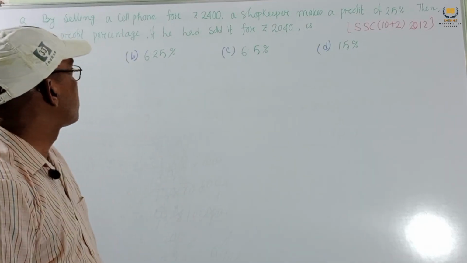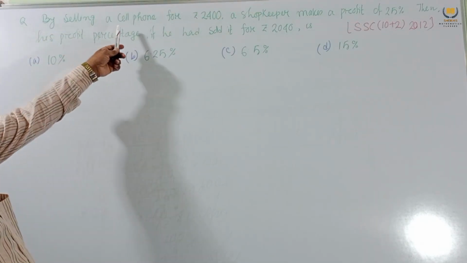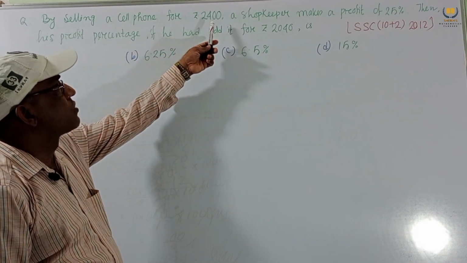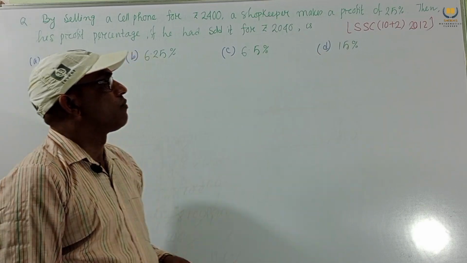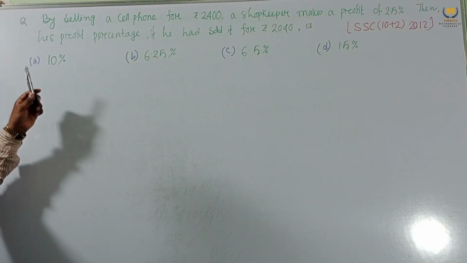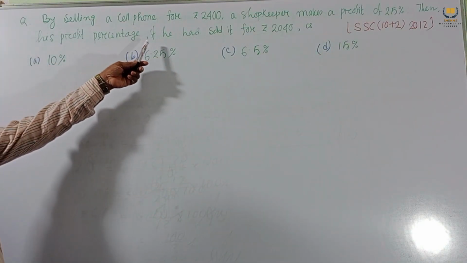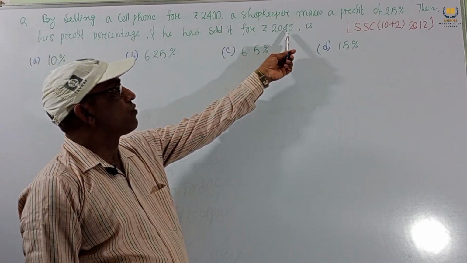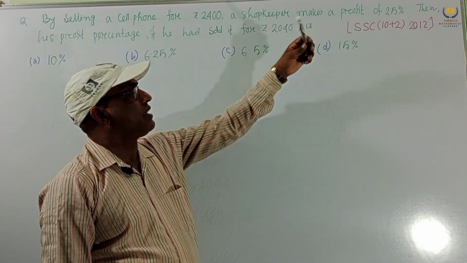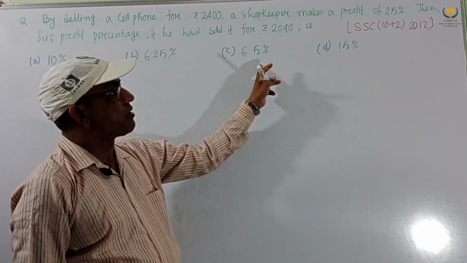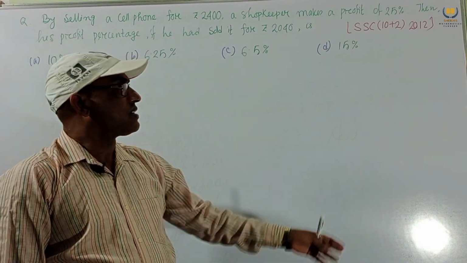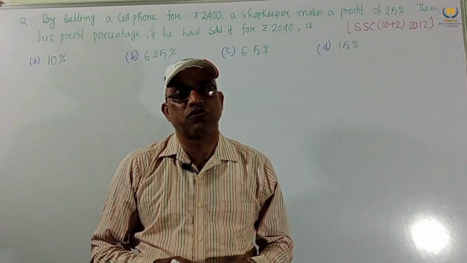Now we consider another problem. By selling a cell phone for rupees 2400, a shopkeeper makes a profit of 25%. Then what is his profit percentage if he had sold it for 2040? 10%, 6.25%, 6.5%, 15%. It was set in SSC 10 plus 2, 2012.